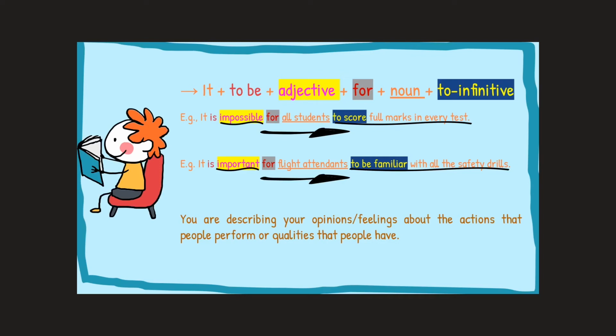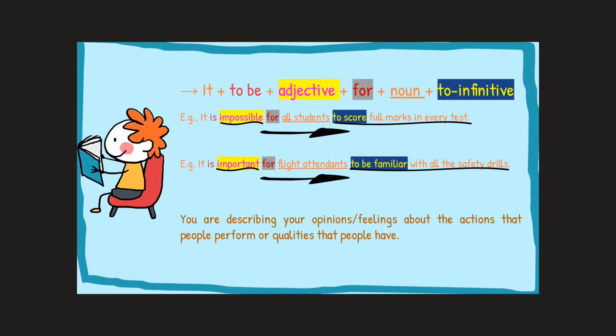Okay? Second example. It is important. For whom? For flight attendants. To do what? Or to possess the quality. To be familiar with all the safety drills. You feel that it is important. You feel that it is important for them to have this, okay, in the second example.